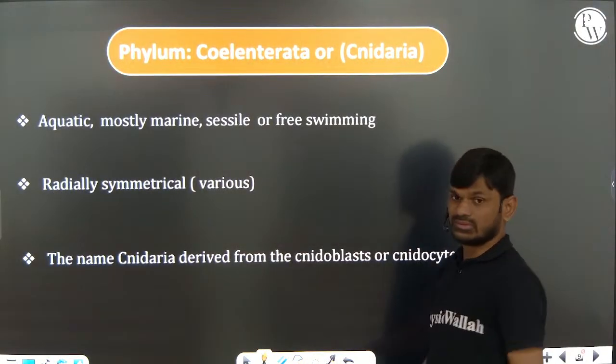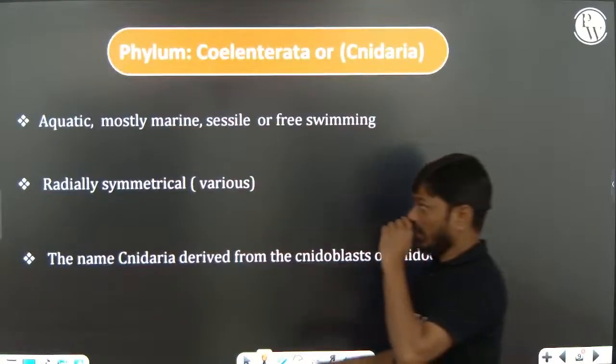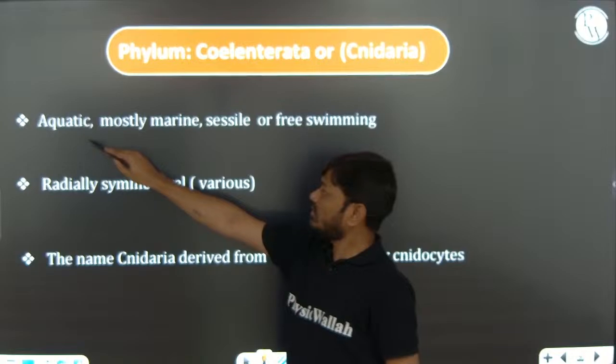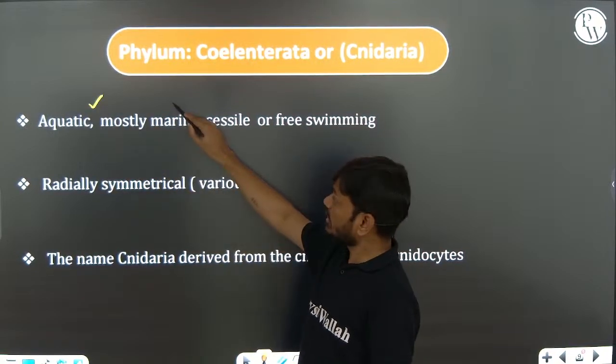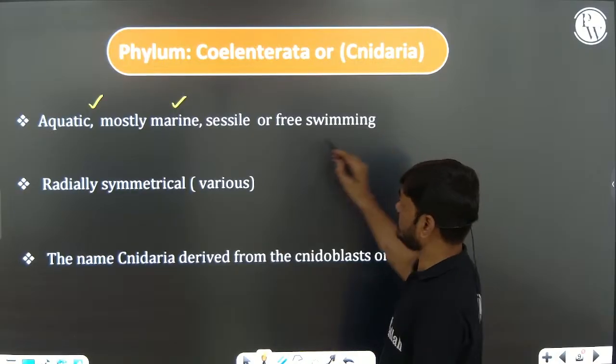Coelenterata, also known as Cnidaria. Habitat: aquatic animals, but mostly marine, though some are freshwater. Example, Hydra.